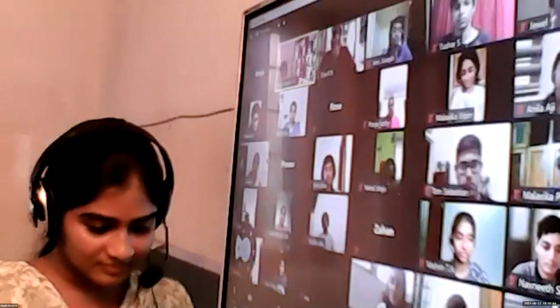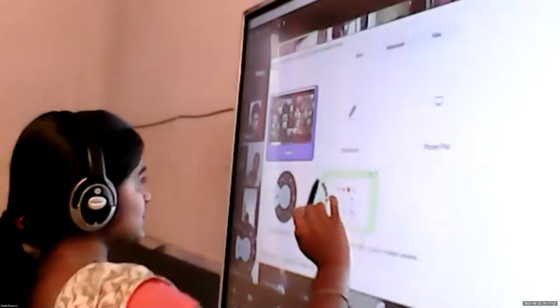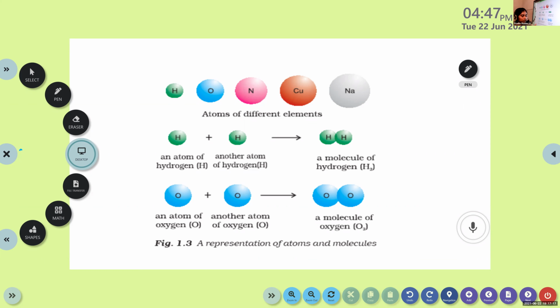Okay, children. So there are certain examples for these atoms. You can write hydrogen, oxygen, nitrogen, copper, sodium. So from the first atomic number 1 onwards, it is hydrogen, helium, lithium, beryllium, boron, carbon, nitrogen, oxygen, fluorine, and neon. Okay.